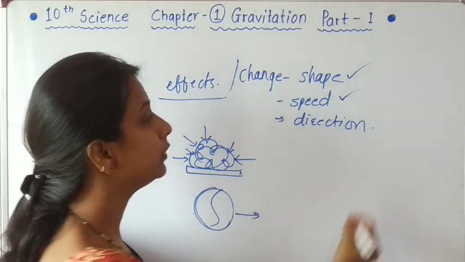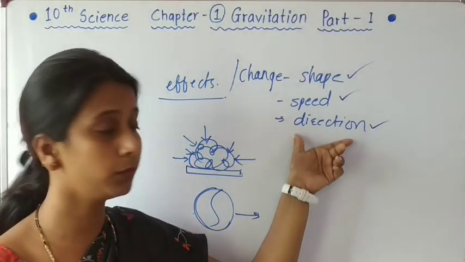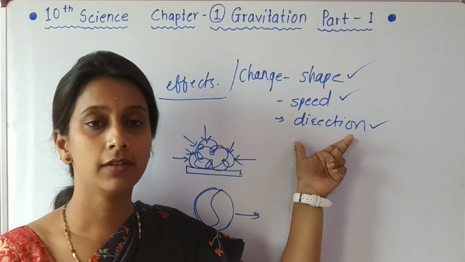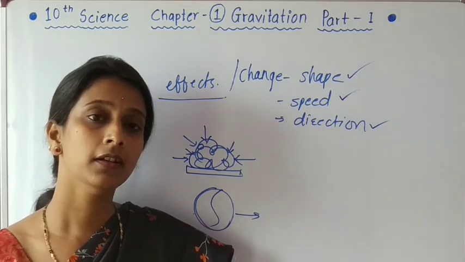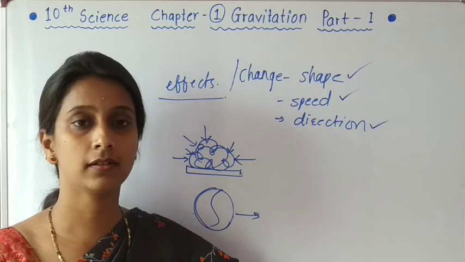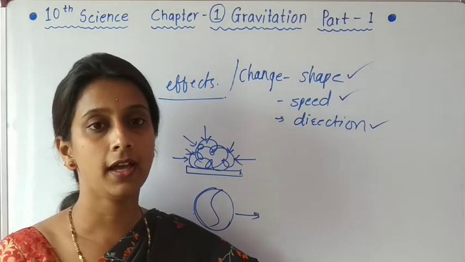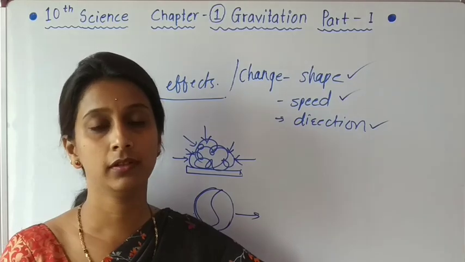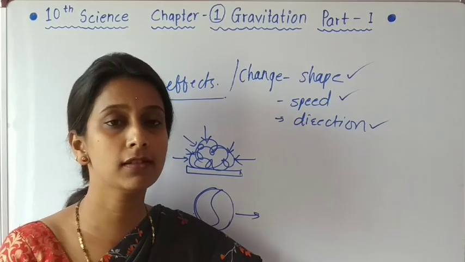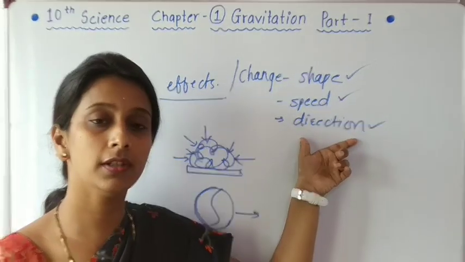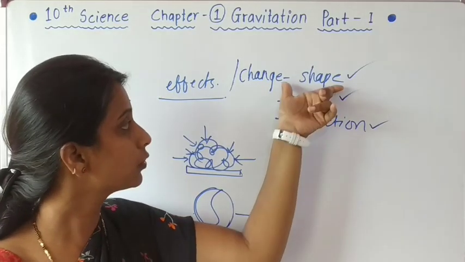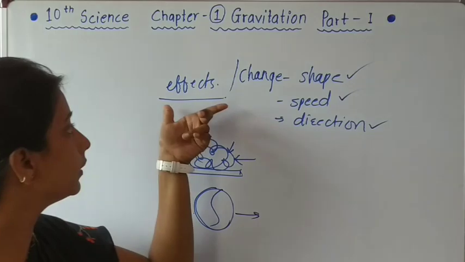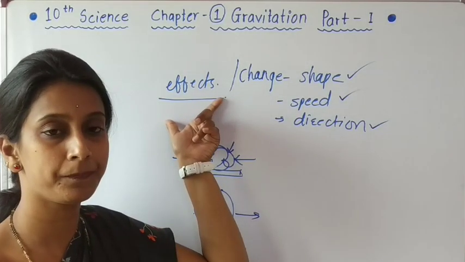Okay. Now come to another example that force changes the direction of an object. Suppose we are driving a car, and this car is already in motion, and as we apply force on the steering, at that time what happens? That moving car changes its direction. So in this way, force changes the shape, speed and direction of an object, and these are nothing but the effects of force.